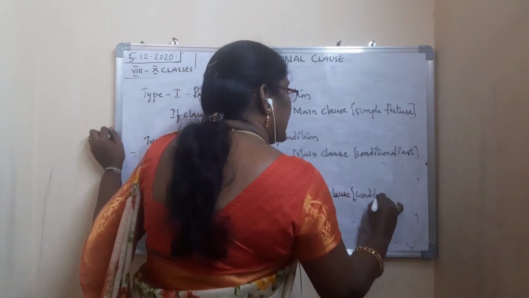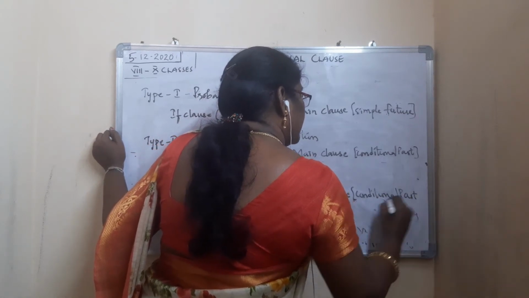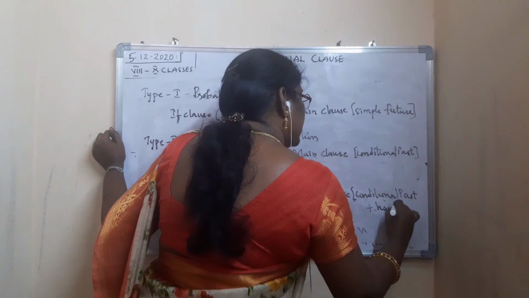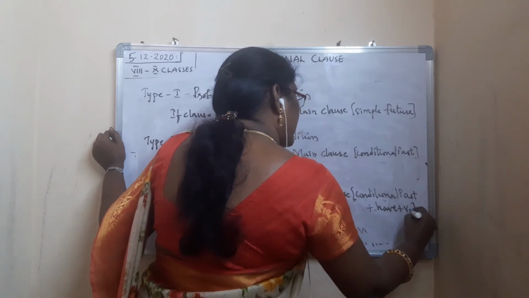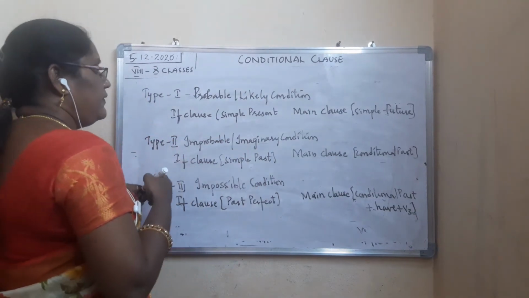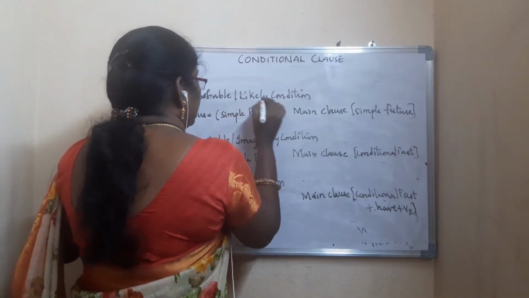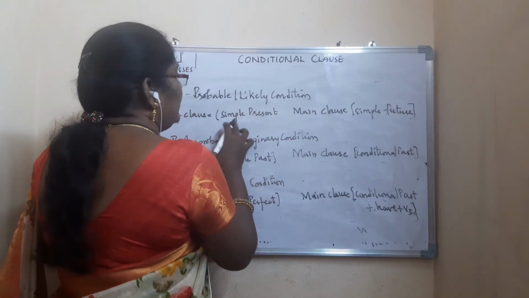Conditional past plus have. Past plus have plus V3. Conditional past plus have plus V3. Okay. So now you see here, for example, one sentence, like what? If clause.